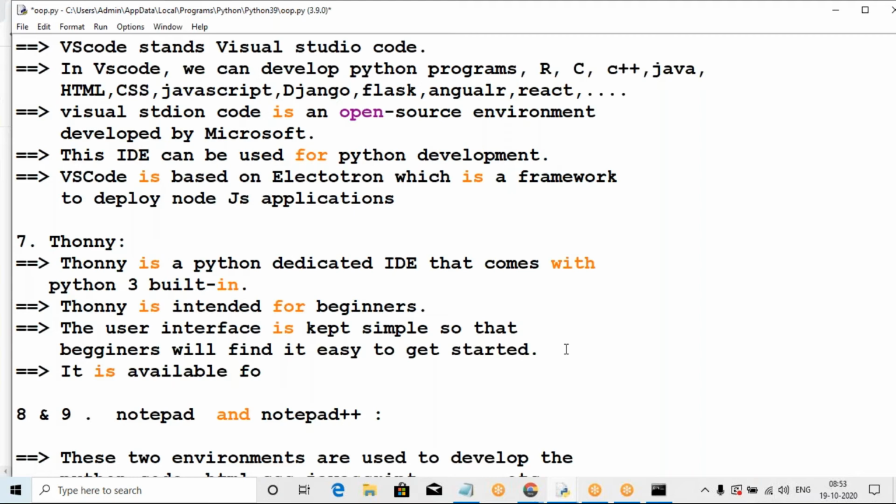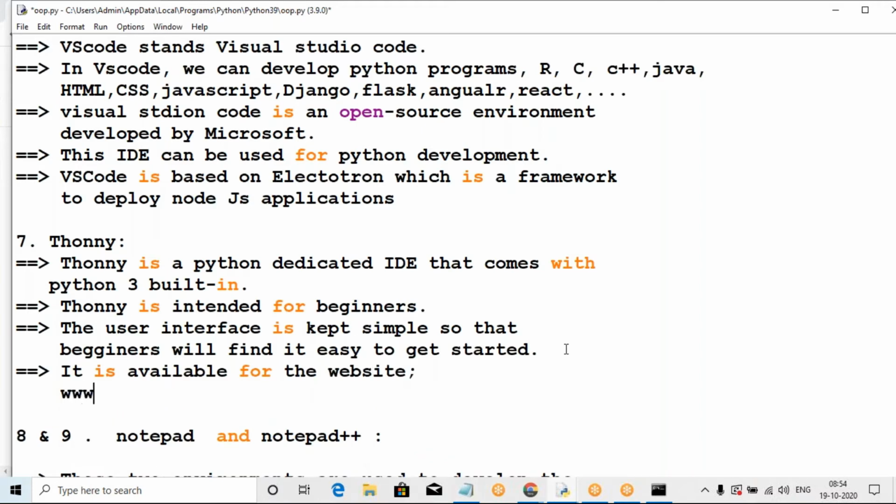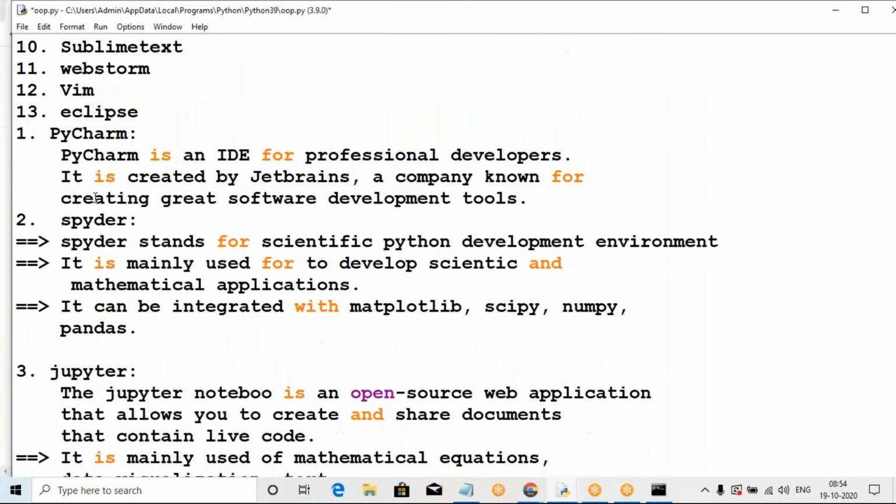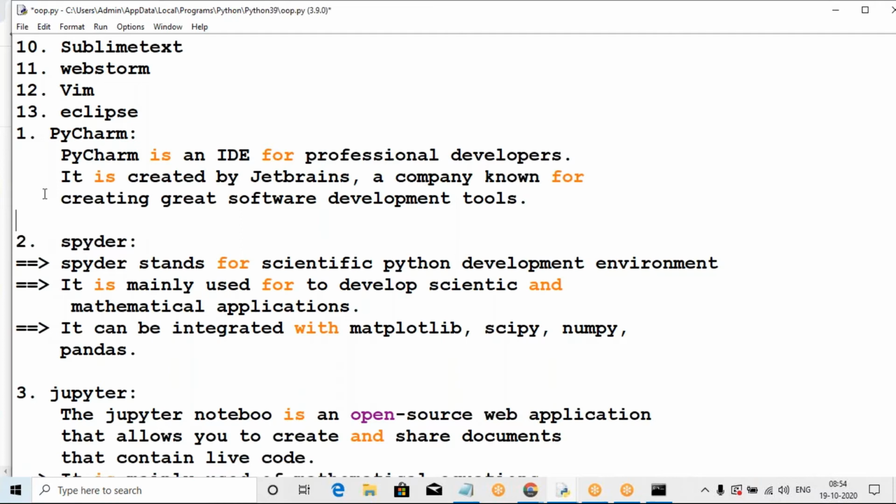It is available on the website www.thonny.org. And PyCharm is available. It was developed by JetBrains, so it is available at jetbrains.com.